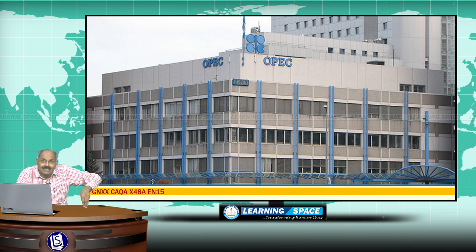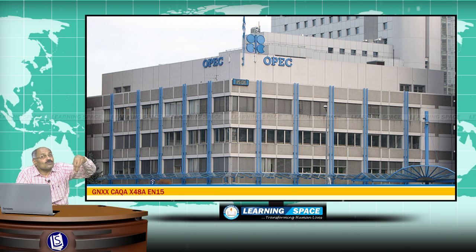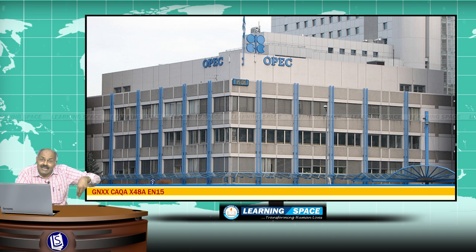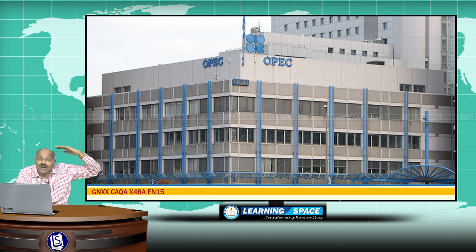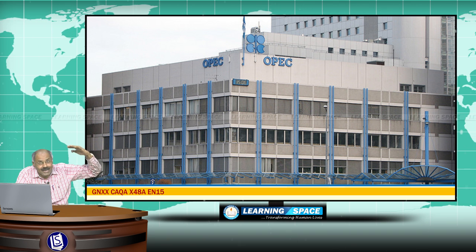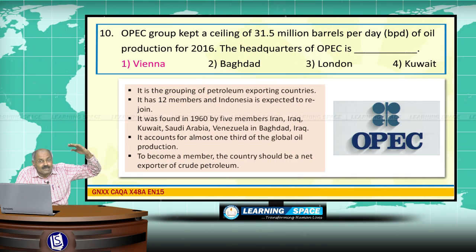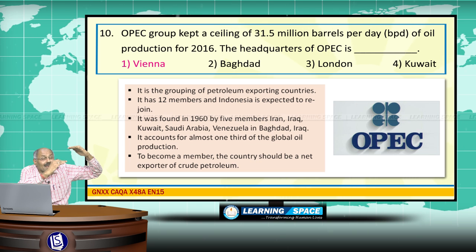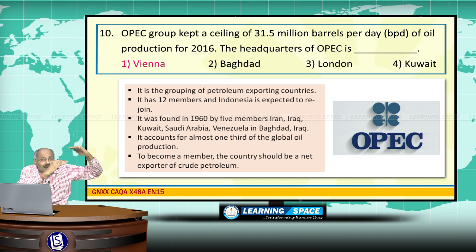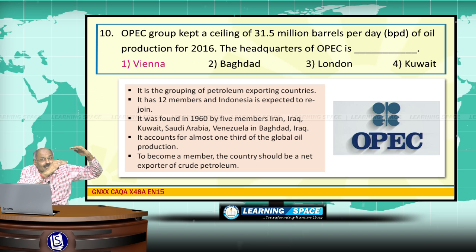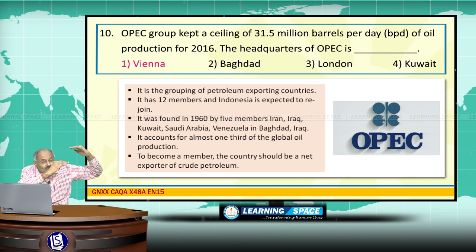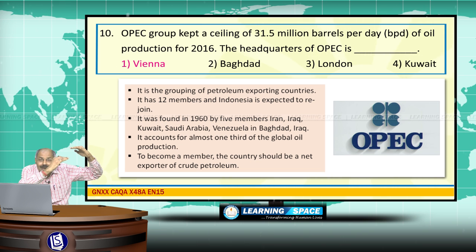Recently they took a decision that for 2016, the ceiling will be 31.5 million barrels per day. For the year 2015, their ceiling was 30 million barrels per day, and in fact the target was 30 million barrels per day, but they were producing around 31 million barrels per day.